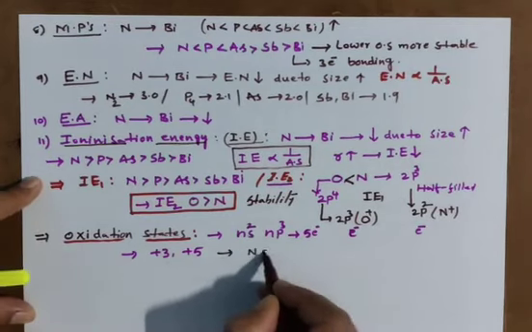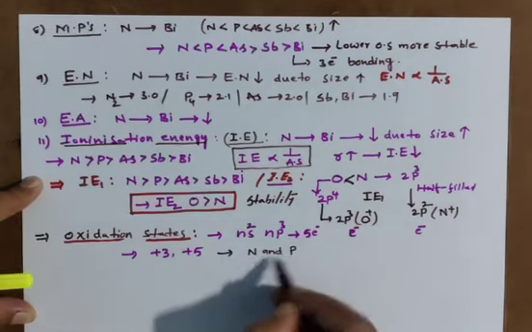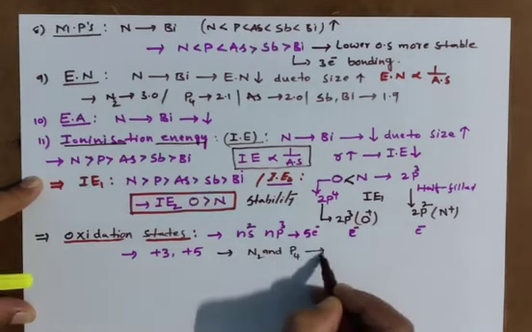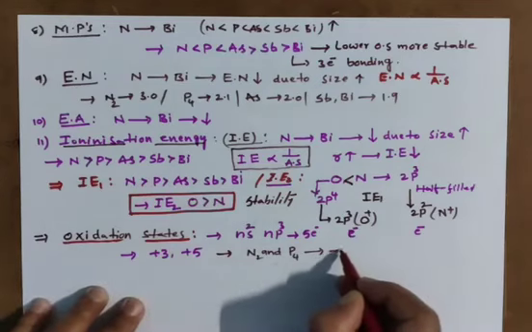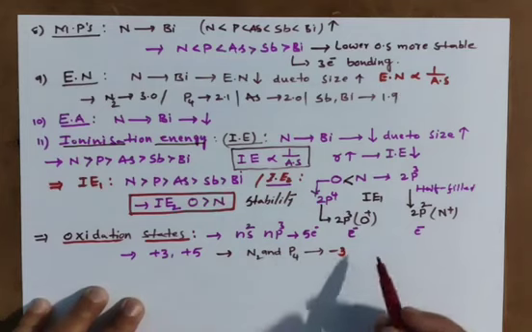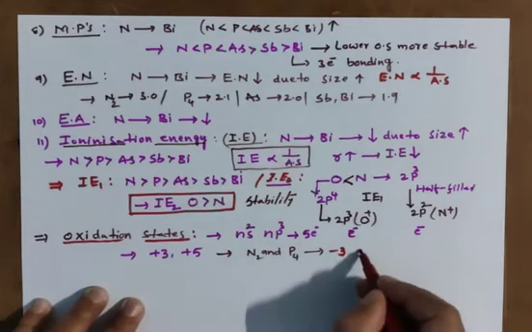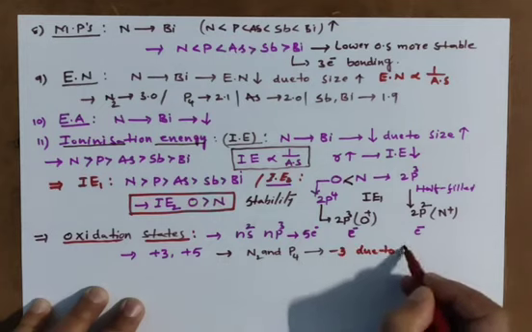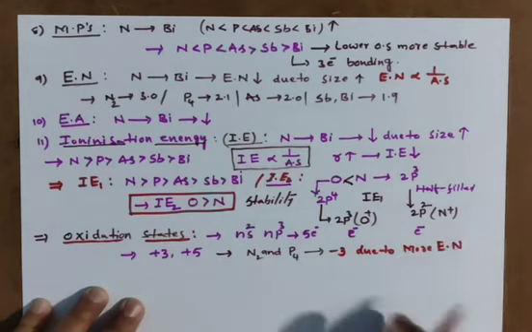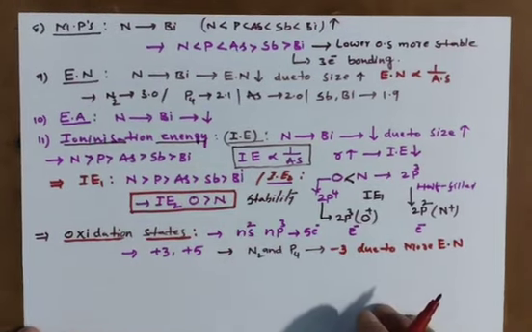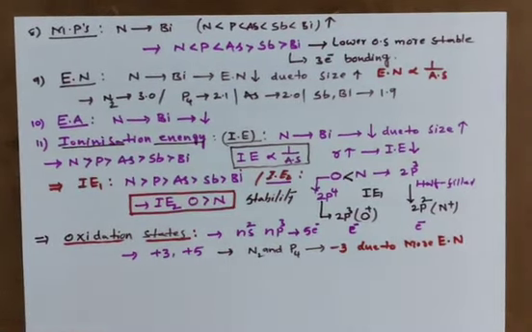Nitrogen and phosphorus. These two elements are non-metals. One is gas, one is solid. Will show -3 oxidation state also. Negative oxidation state. Why means due to more electronegativity. When compared to other elements having electronegativity a little bit more, that's why negative oxidation state also it will exhibit.